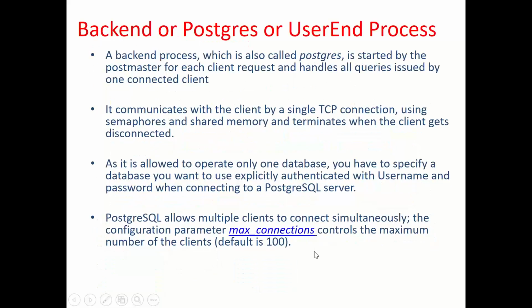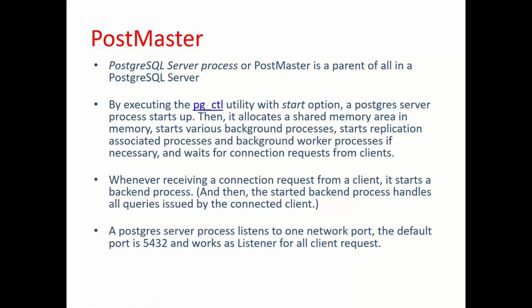I'm just going through the bullet points I already covered, so that if anything is missed, it can be covered. The postmaster is the parent of all processes. By executing the pg_ctl utility, a Postgres process starts up, then it allocates a shared area in memory, starts various background processes, and starts replication-associated processes.